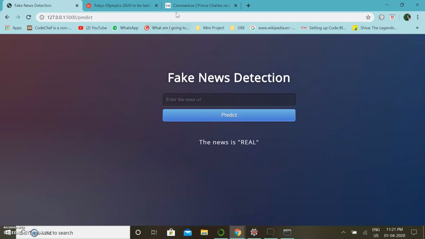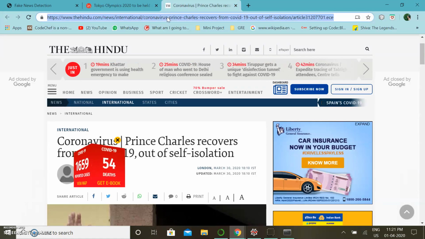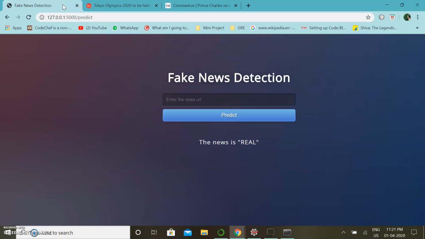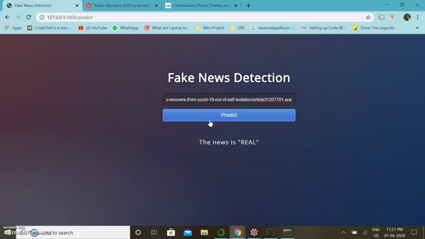We'll also check for other websites. Now we can see that the news is fake. So in this process we can predict if the given news article is fake or real.